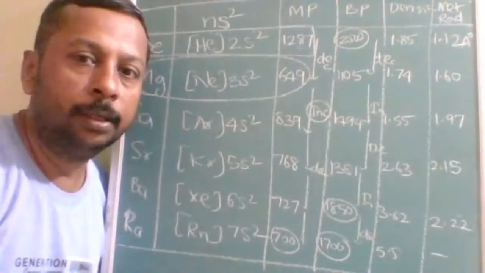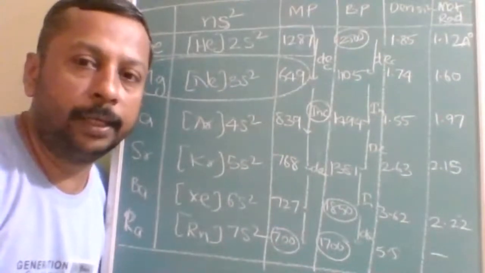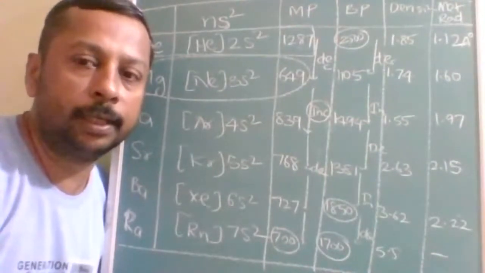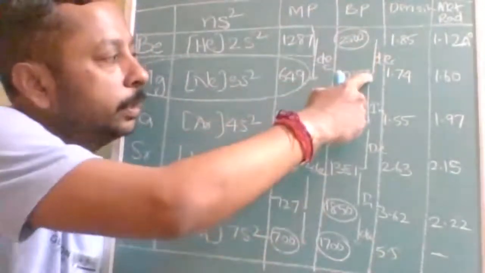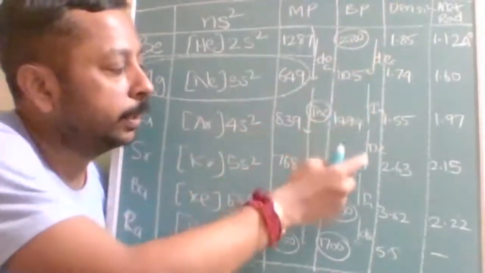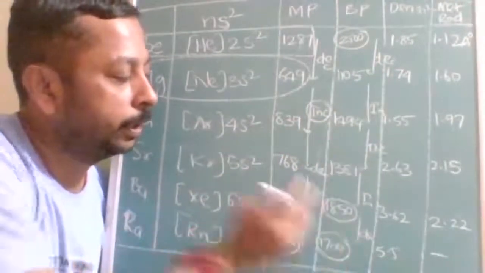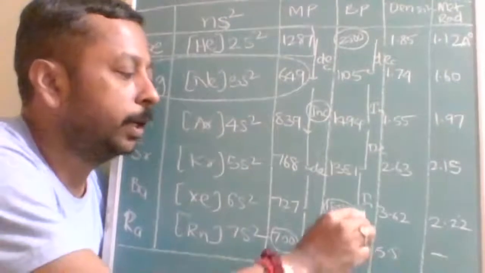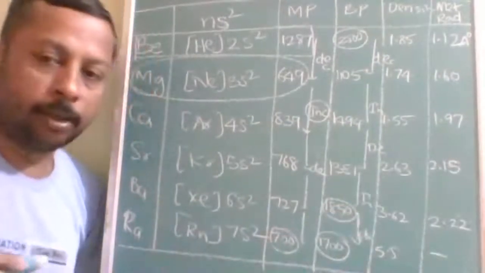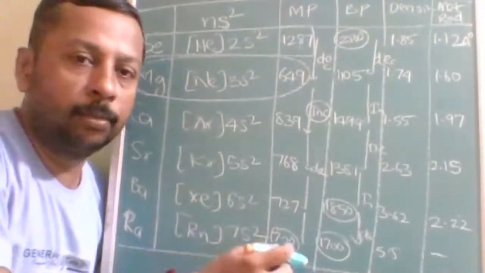Are you finding any regular variation? At least one place, two places, okay. But here it is decreasing, then increasing, then decreasing, then increasing, then decreasing. They don't want you to learn just by heart. If there is conceptual learning, then it will be asked.